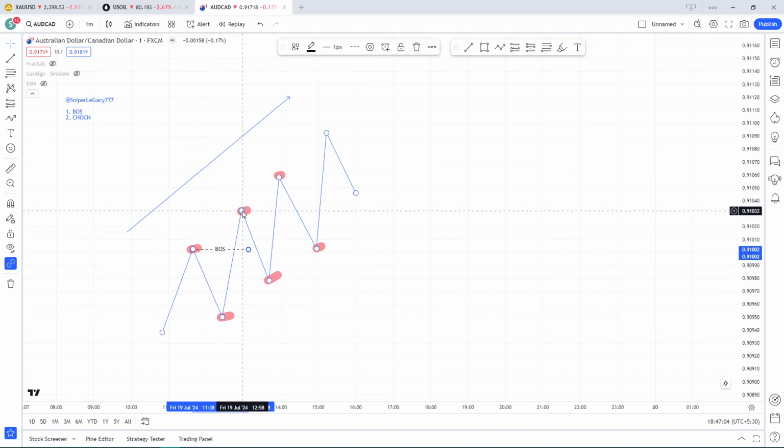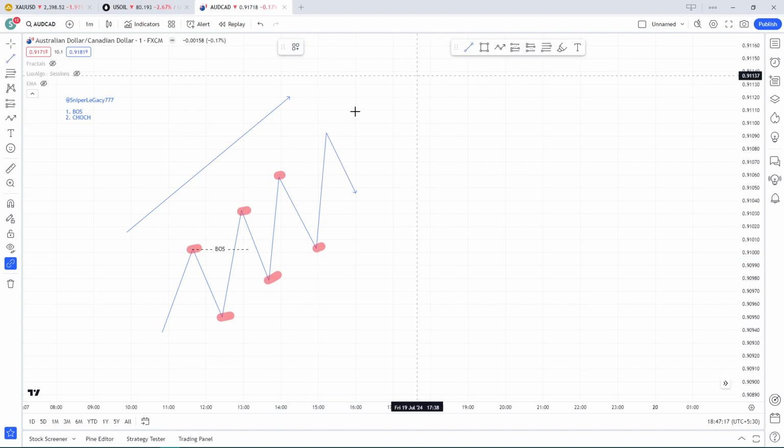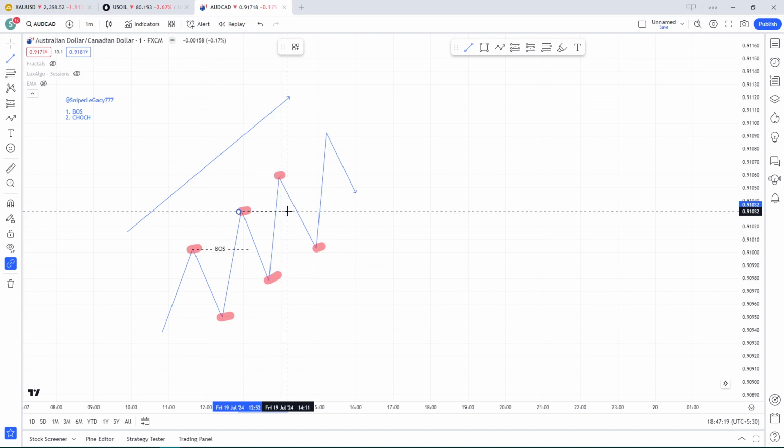Now again the market from a high comes down to form a low, and from this low it tries to form another higher high. At that time, when it breaks the previous high, it is called break of structure. In a similar way, the third time it has come to form a low, and for the third time it is breaking the previous high. This is our third break of structure.